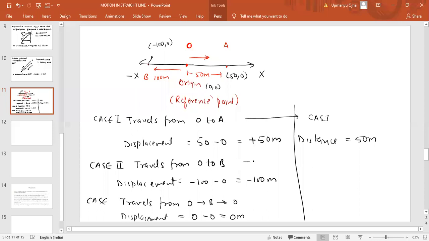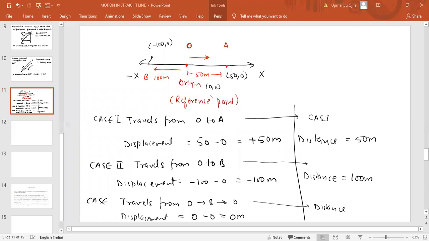Now in the second case, what is the distance? In the second case, distance is the total path length. What is the path length it has covered? It has covered a path length of 100 meters. So distance would be 100 meters. In the third case, what is the distance? If you see the third case, the particle started from O and reached B. So how much distance has it covered? 100 meters.